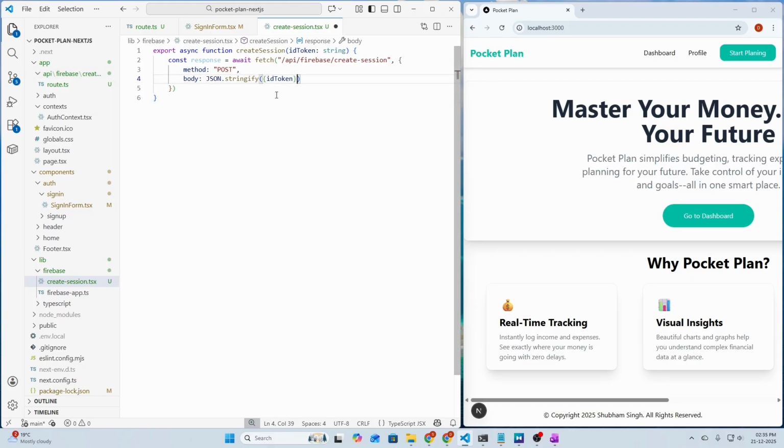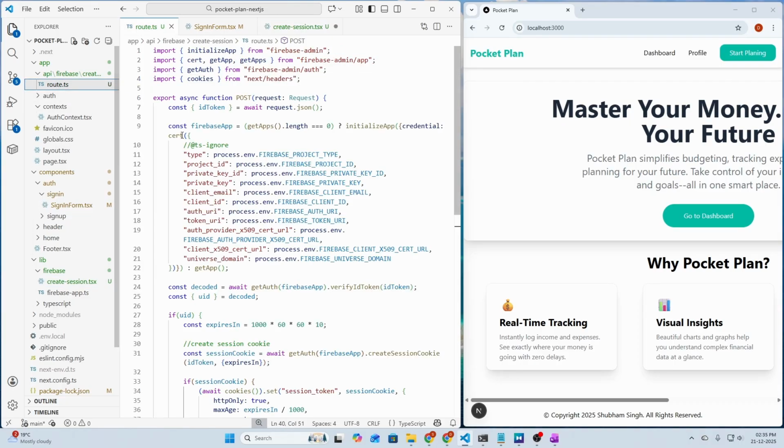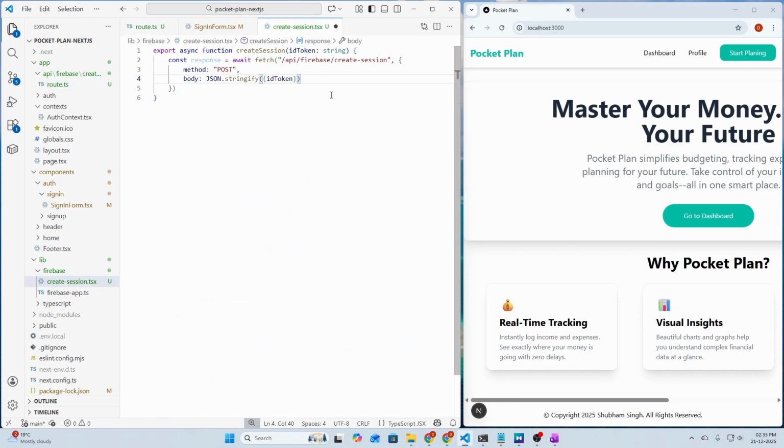So let's convert it to an object, and the name idToken will be assigned that we are fetching in the POST request here. So let's go to our createSession function and add the content type inside headers. So let's say headers, and it will receive Content-Type, and it will be of type application/json.